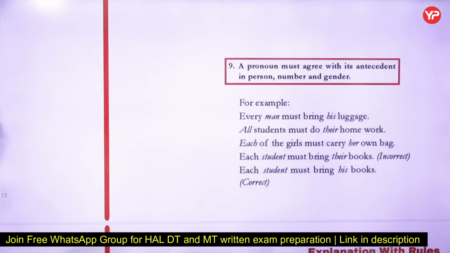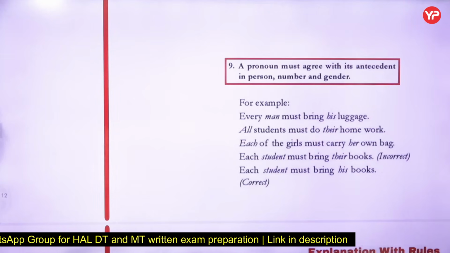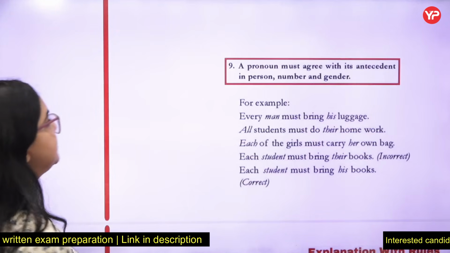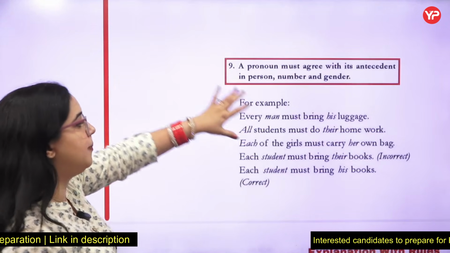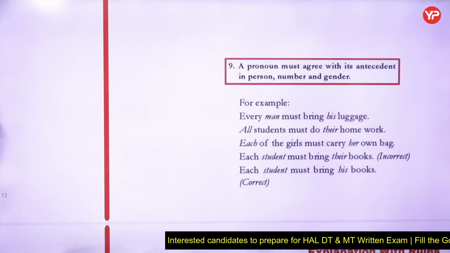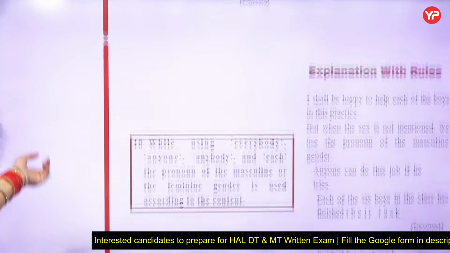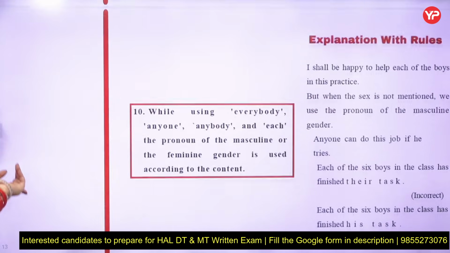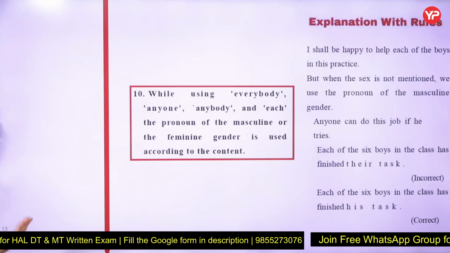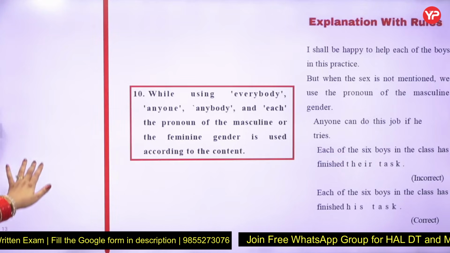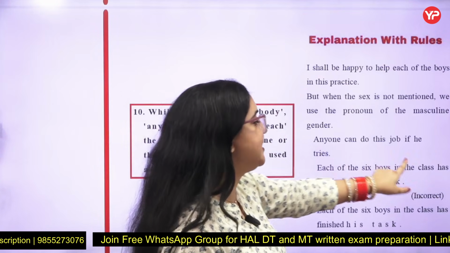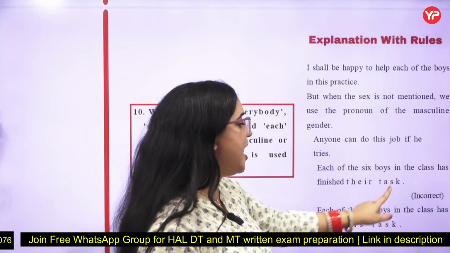Now there are different rules with each and every where you take a singular verb only. It is very important that the pronoun must agree with the noun given above, it should be referring to that one. Next we have rule number 10. While using everybody, anybody, each, the pronoun of masculine or feminine gender is used as per the context. Now, if you read this statement, each of the 6 boys in the class has finished their work.